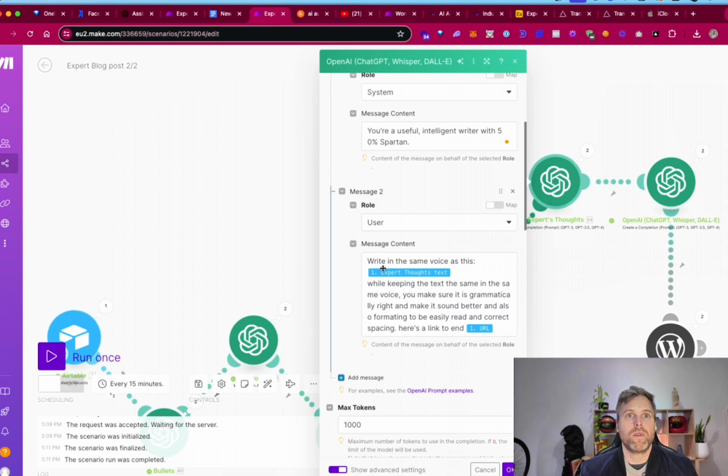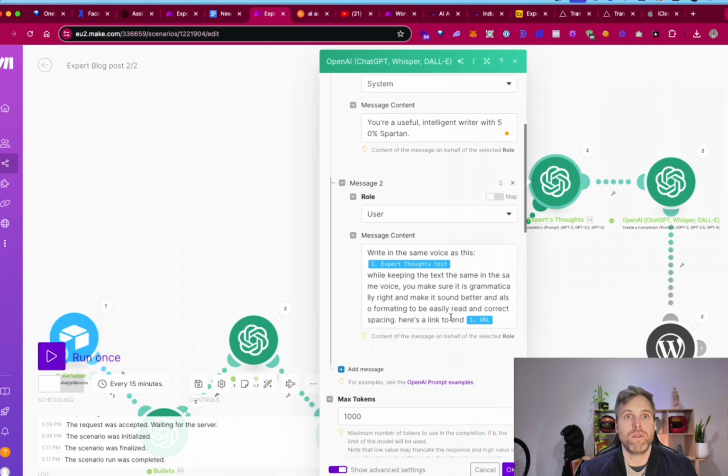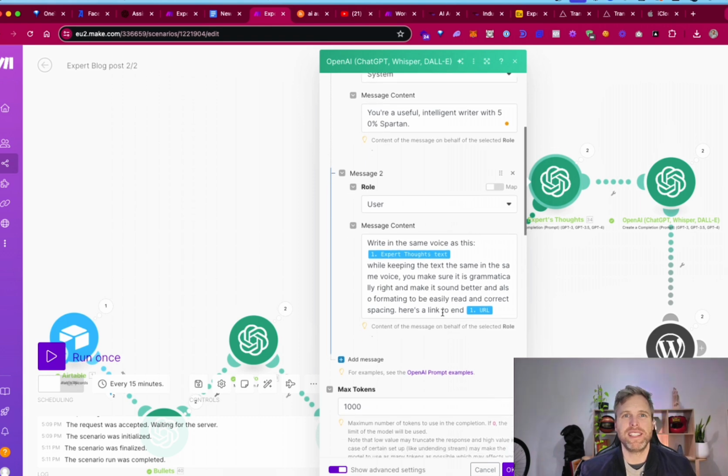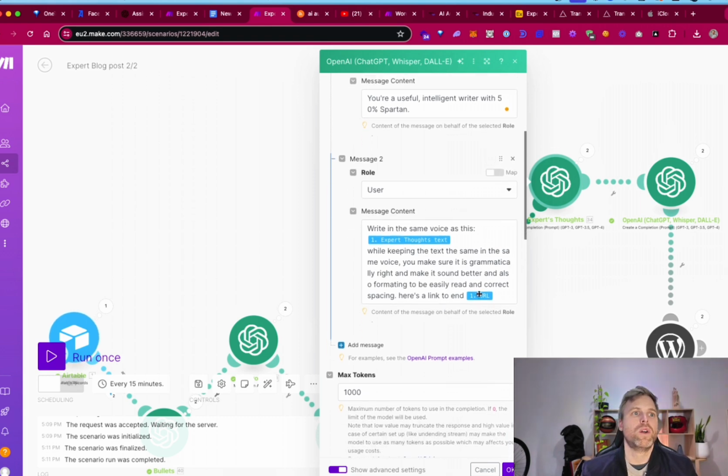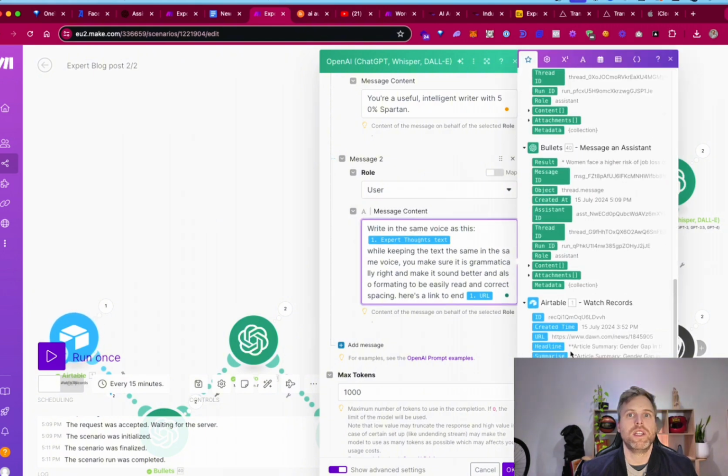Users write in the same voice as the expert's thoughts while keeping the text the same. You make sure it is grammatically right and make it sound better, and also format it to be easily read, with correct spacing. Here's a link to the URL. Expert thoughts: you'll find those expert thoughts in the Airtable.